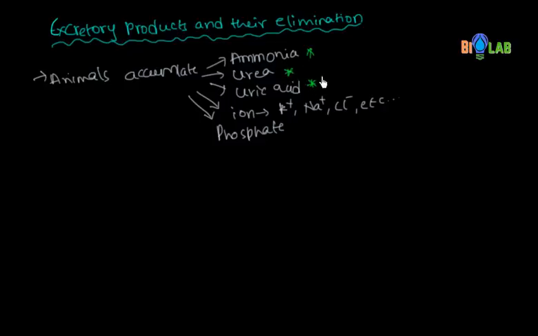Based on these three only we will be discussing the classification of animals, not on these. These are not very much important for us. These are generally in animals stored or accumulated by using metabolic actions.